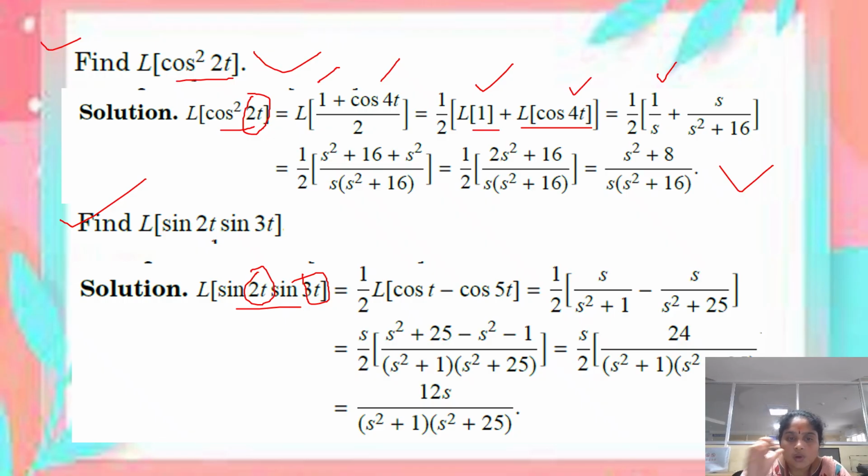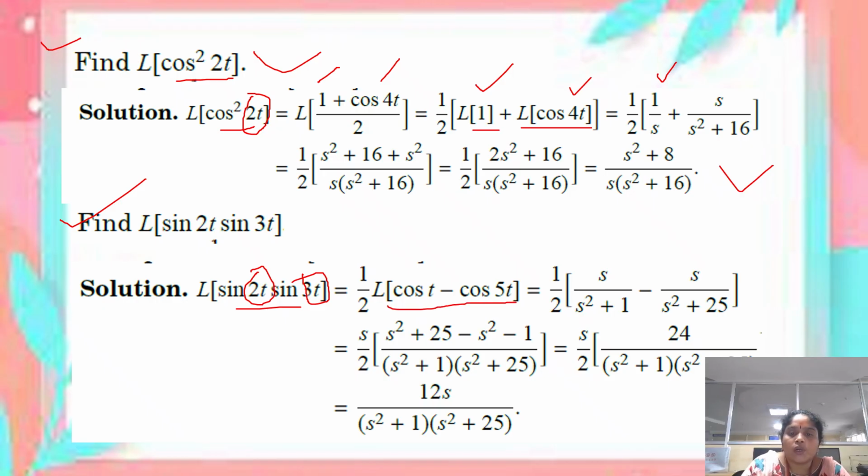We have to reorder the function sin 2t into sin 3t as sin 3t into sin 2t for simplification purpose. So 3t minus 2t is t, and 3t plus 2t is 5t. So using the formula sin A sin B equal to 1 by 2 into cos of A minus B minus cos of A plus B, we got 1 by 2 into L of cos t minus cos 5t.